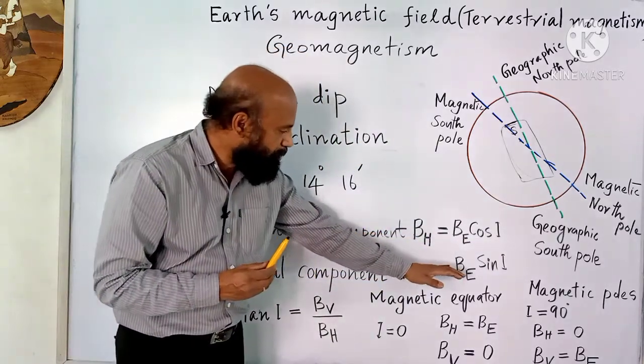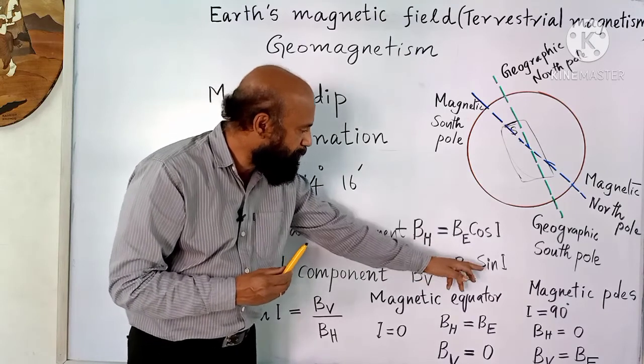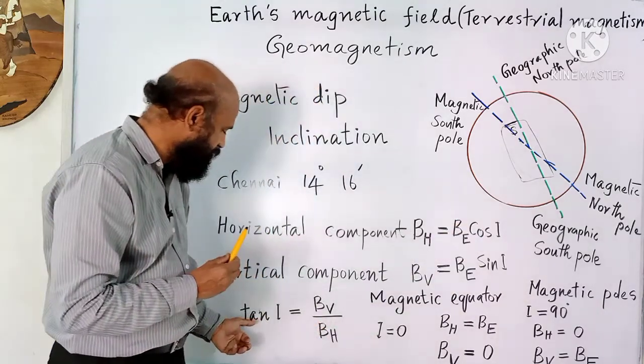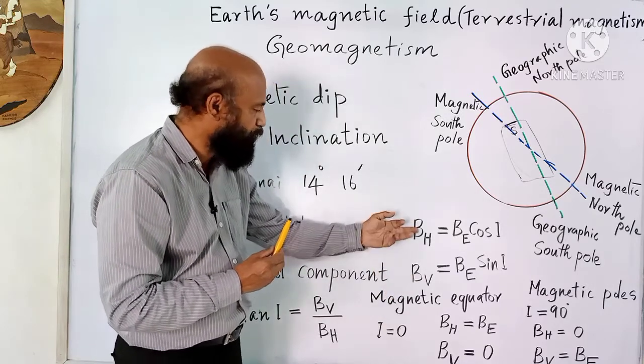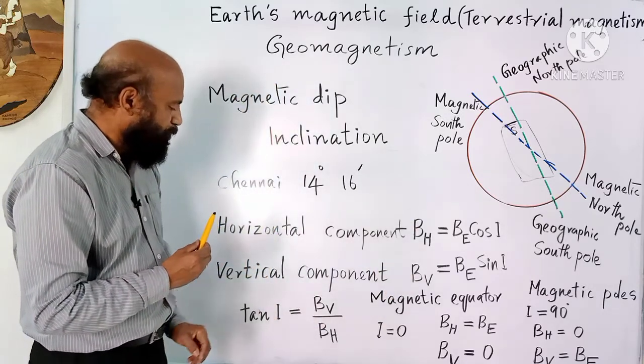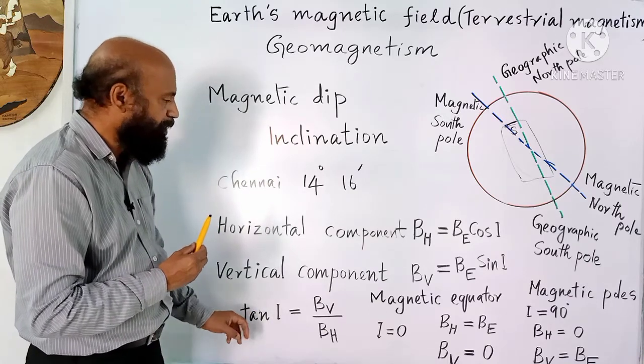If you divide this equation by this equation, sin I by cos I, that is tan I, equals BV by BH. So you can find the angle of inclination.